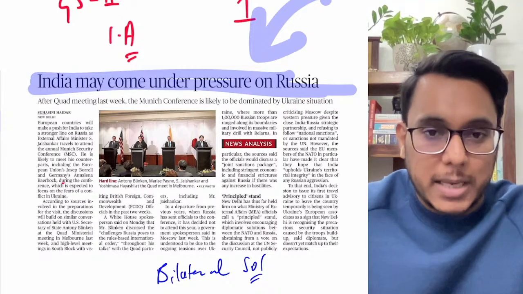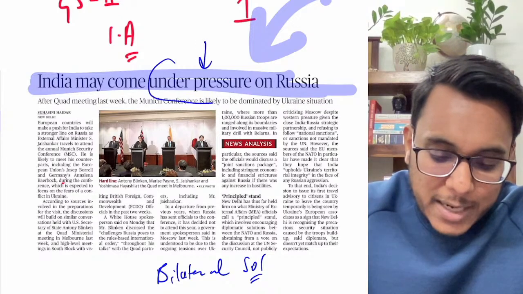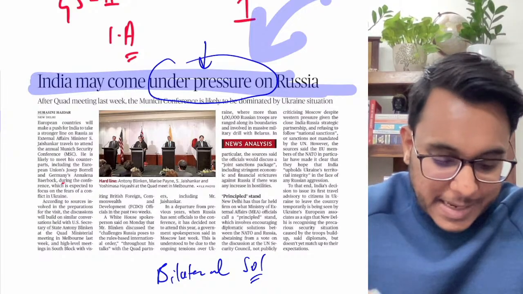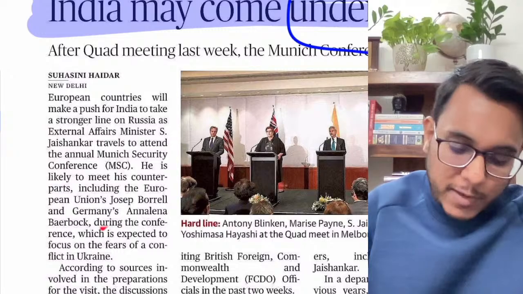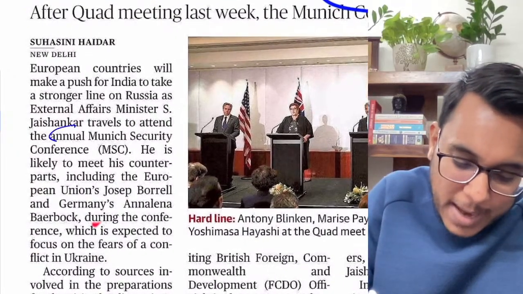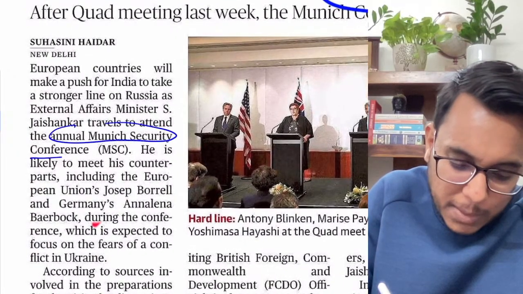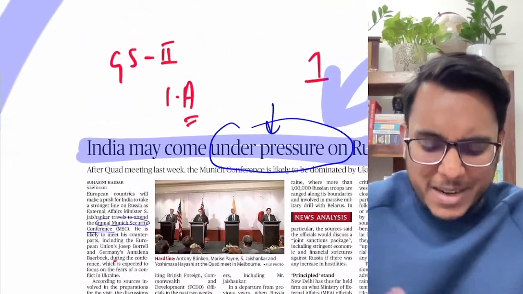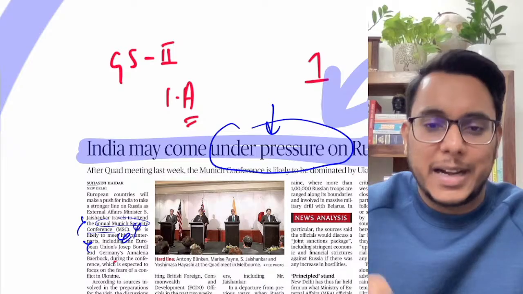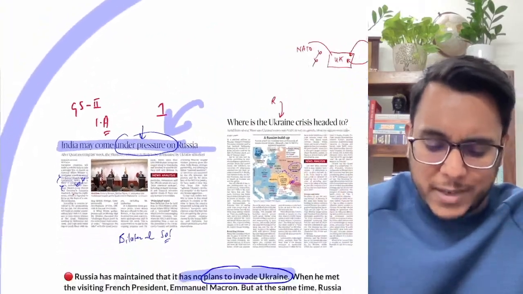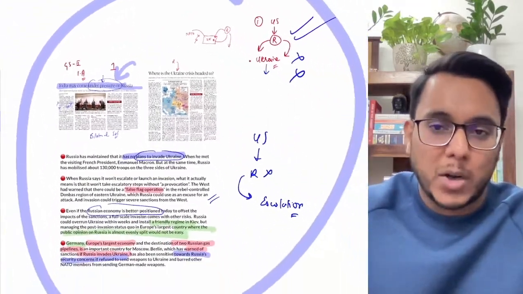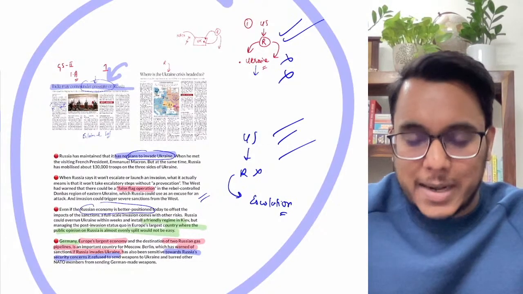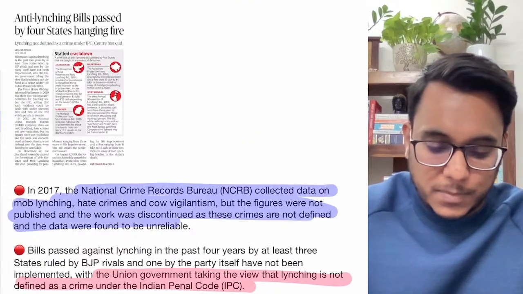So India is in a sticky position, and pressure is coming on India to take one side. India says that no, we don't want to take any side. Now, the Minister of External Affairs is going to attend the annual Munich Security Conference, and there he will also face such pressure. But please don't go into such hairline detail, because many such conferences happen; only the important ones matter. So India is actually in a sticky situation. That is all about this development, and now we'll move to the next article.